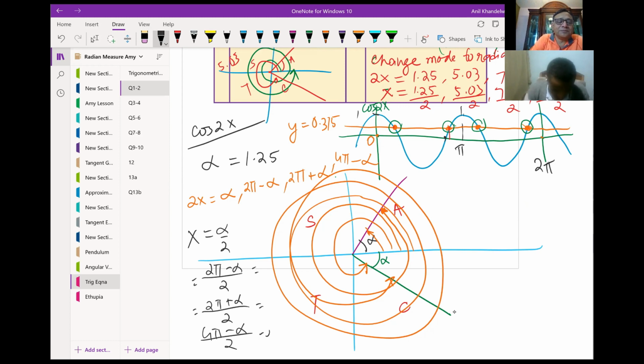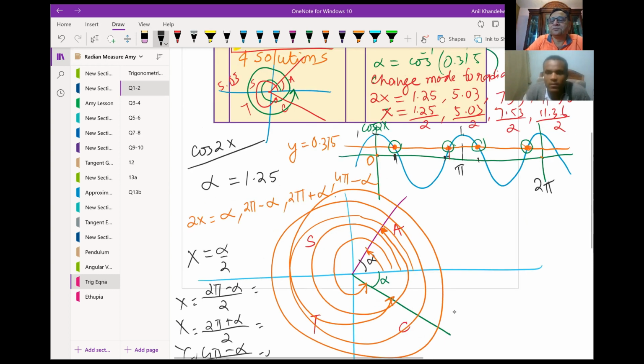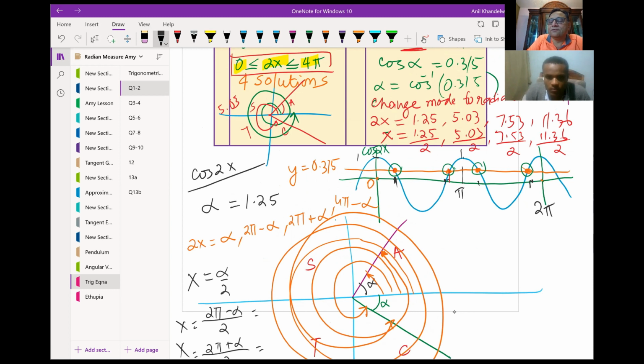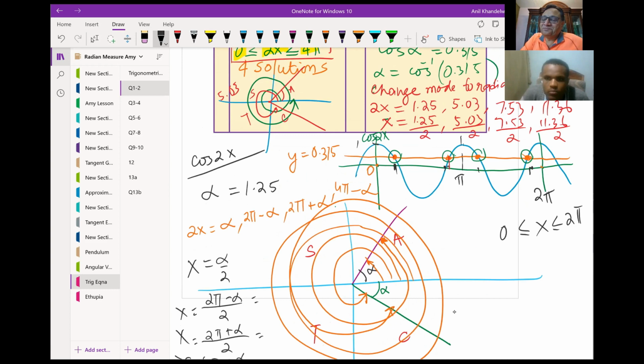So we get these four answers, and these answers are in the interval for x from 0 to 2 pi. Now the question is, how will you give the general solution?